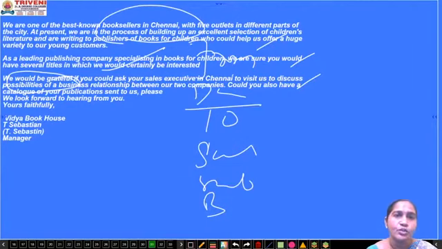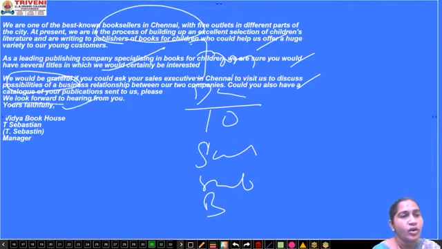Until and unless you practice, you can't frame sentences in a proper manner. English is not our mother tongue, so it requires practice. Practice makes a man perfect, right? In the same way, when you go through these letters, you will get a minimum idea of framing sentences. Not 2 lengthy paragraphs, but you can frame minimum 5 to 6 sentences in a proper way. So you have to practice first.